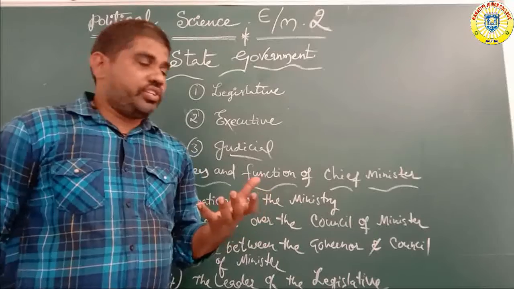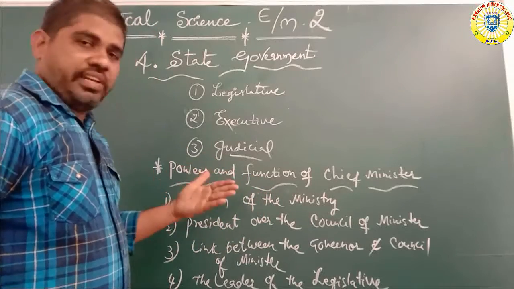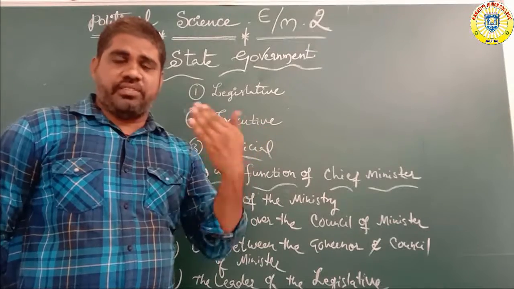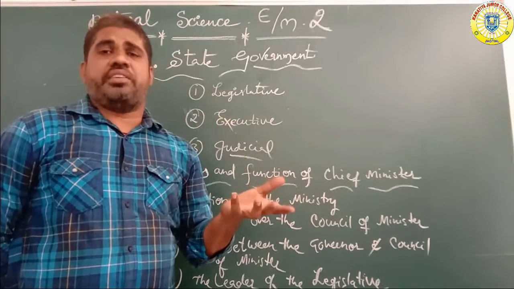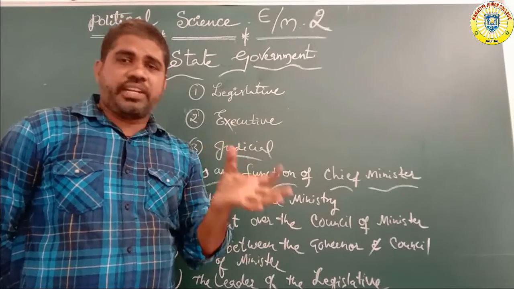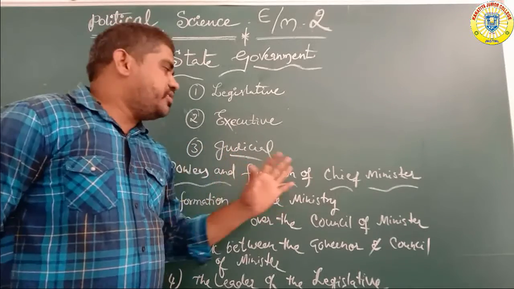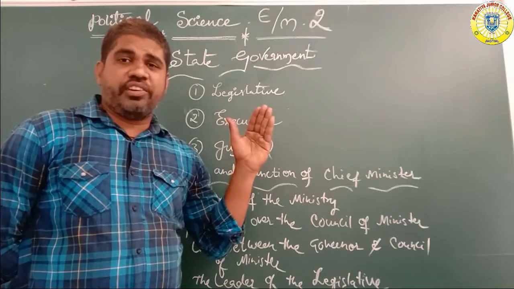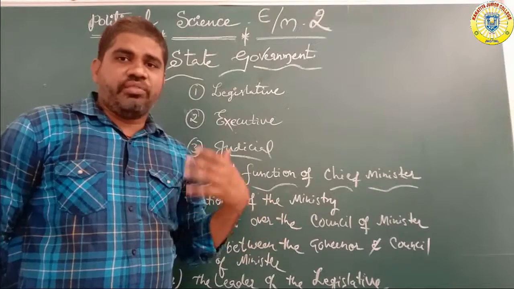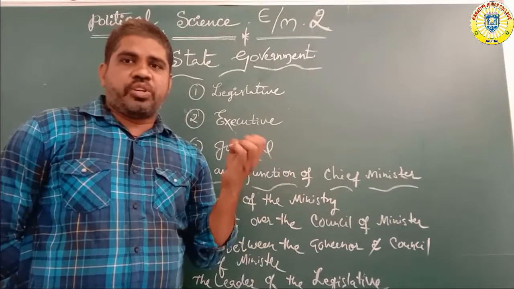Next, to conduct meetings like cabinet meetings, every month or every 45 days or 2 months, the cabinet is conducted. Who is the main important leader of the cabinet? The chief minister. The chief minister is the leader of the ministers and legislative members.